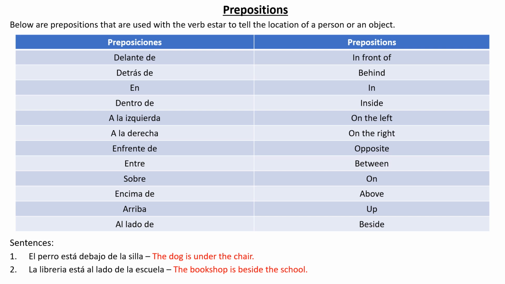Enfrente de, opposite. Entre means between. Sobre means on. Encima de means above. Arriba means up. Al lado de means beside. Now, let's have a look at some sentences with these prepositions of location.